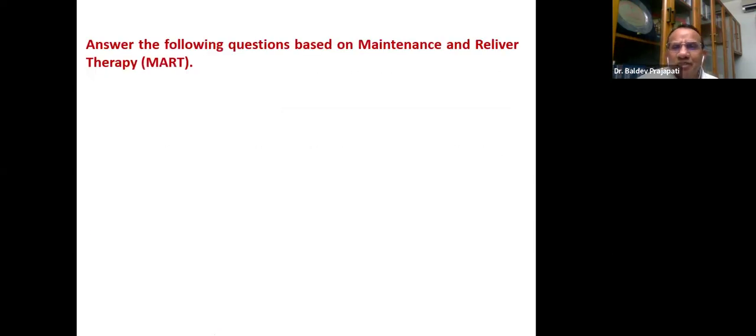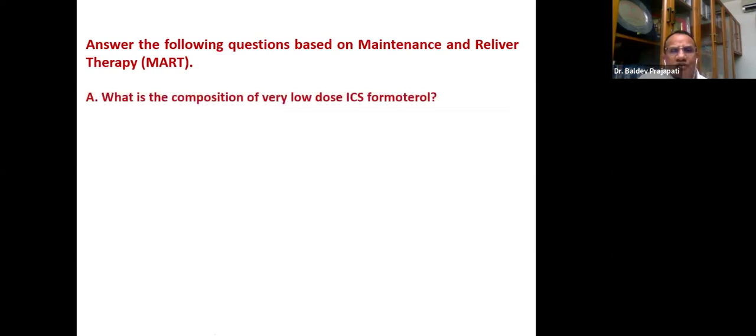Answer the following questions based on maintenance and reliever therapy, that is MART. These questions are on the MART. MART is now discussed as very important because it is a great change. What is the composition of very low dose inhaled corticosteroid formoterol? Very low dose. That also we should know, and accordingly we should use.